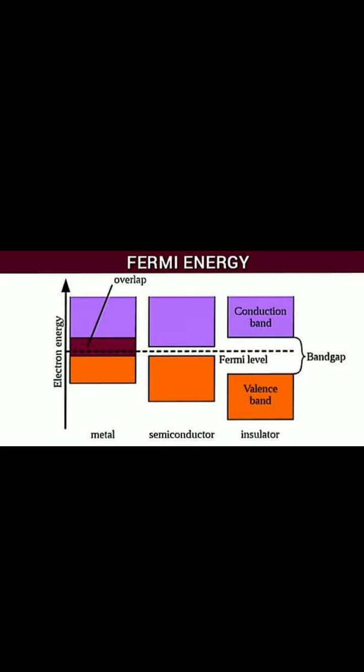That means the energy band gap in a semiconductor is greater than 0 but less than 3 eV. You see in this figure that a gap is present between the two bands, but it is very small compared to the insulator. Compared to the conductor there is a gap, but compared to the insulator the gap is very small, and this range is greater than 0 but less than 3 eV. In an insulator, the gap is greater than 3 eV.